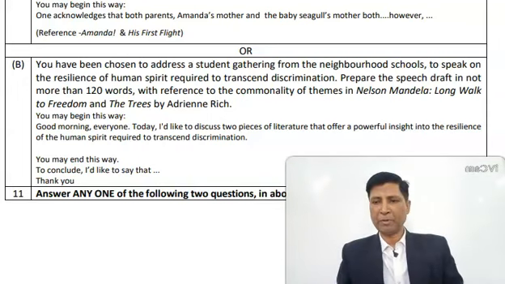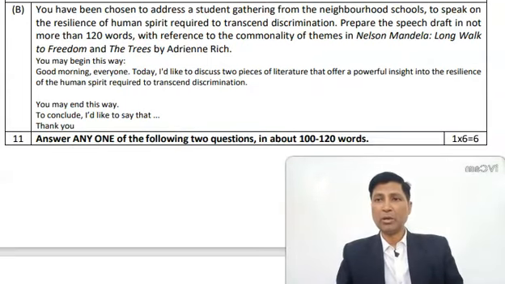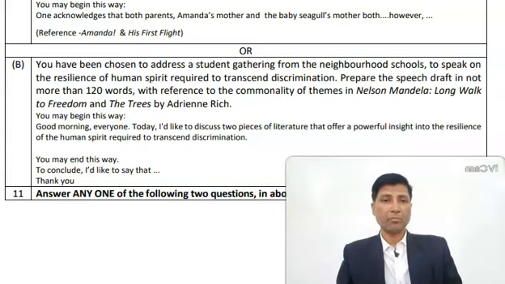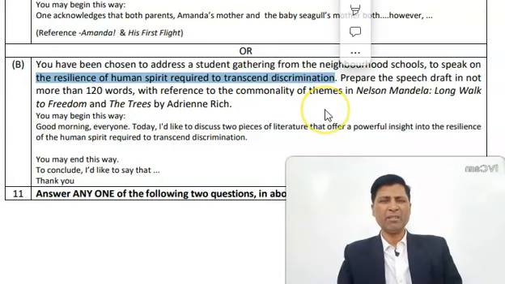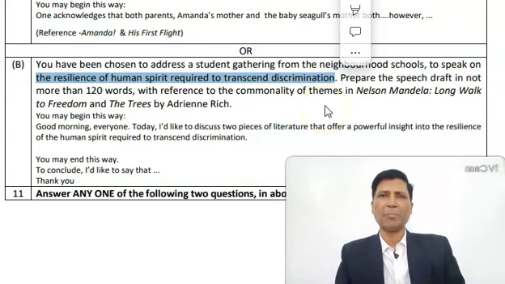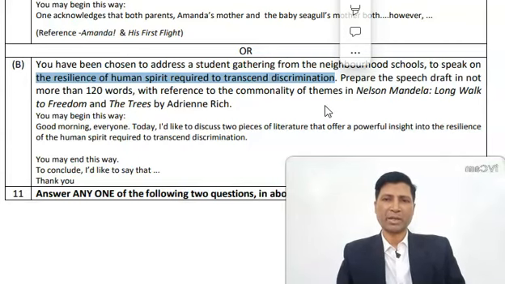Now in question number B, what you have to do, let us see. You have been chosen to address a student gathering from the neighborhood schools to speak on the resilience of human spirit required to transcend discrimination. So this phrase itself, I think, will be a little complex for students of standard 10 to understand.